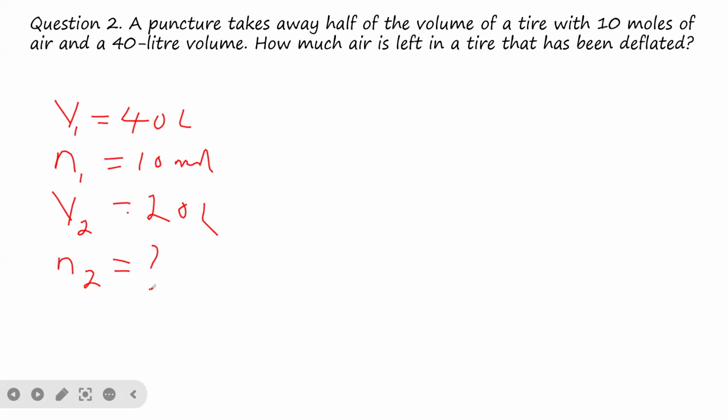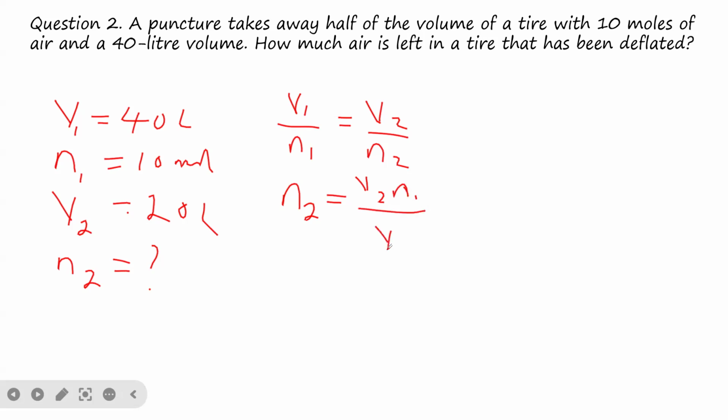So we now use the formula that says V1 over N1 is equal to V2 over N2, and we are going to make N2 the subject of the formula. So N2 is now going to be V2 times N1 all over V1.